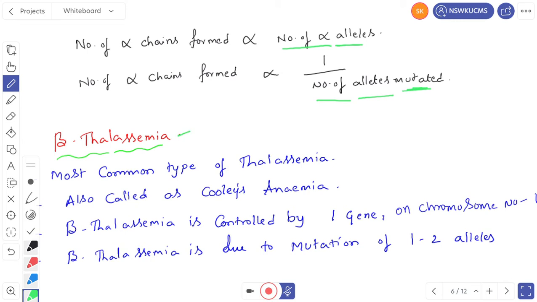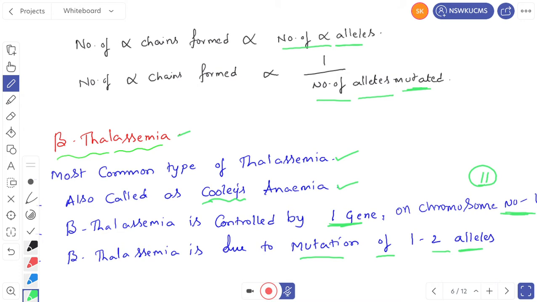Then let us go for the second one, beta thalassemia. So beta thalassemia is the most common type of thalassemia and it is also called Cooley's anemia. Very important word, this one. And beta thalassemia is controlled by only one gene, and it is present on chromosome number 11. Right? And beta thalassemia is due to a mutation of either one allele or two alleles. One allele or two alleles.